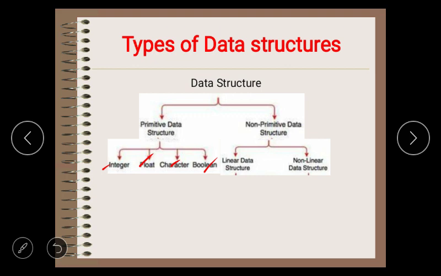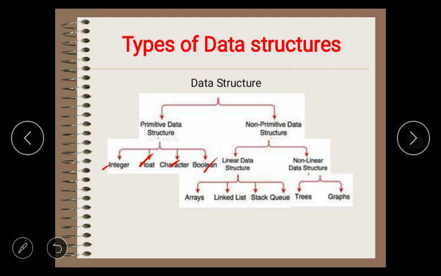That means the elements are stored in a non-hierarchical way where each element has successors and predecessors except the first and last element. And this linear data structure has some types: arrays, linked list, stack, and queues. And non-linear data structures are two types, trees and graphs.